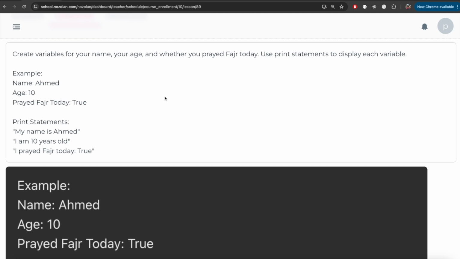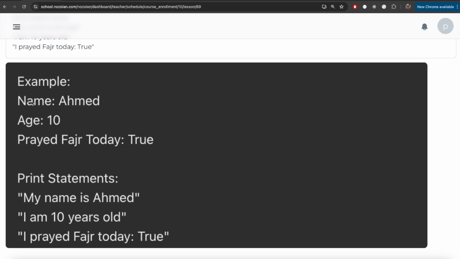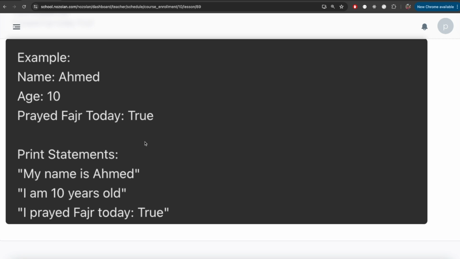Very cool. Now it's time for a simple homework. Ready? Let's go. So the homework is very simple. You're going to create variables for your name, age, and whether you prayed Fajr today or not. Pay attention to the data type for each variable, okay? Use print statements to display each variable. So for example, if you define the name variable to be Ahmed, age to be 10, and prayed Fajr today to be True, we want to see on the screen something like this. My name is Ahmed, I am 10 years old, I prayed Fajr today, Alhamdulillah, True.